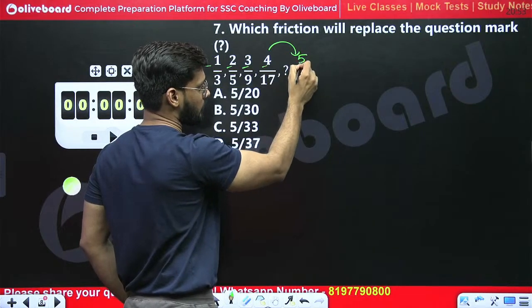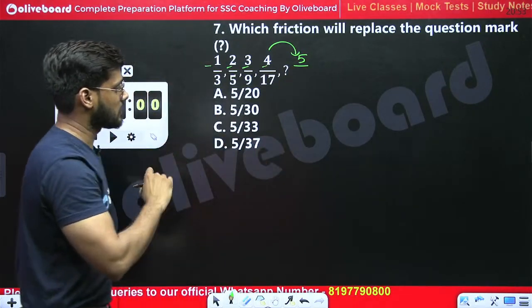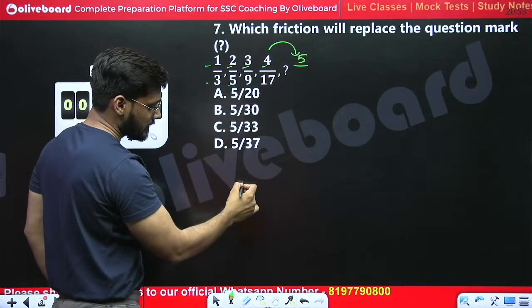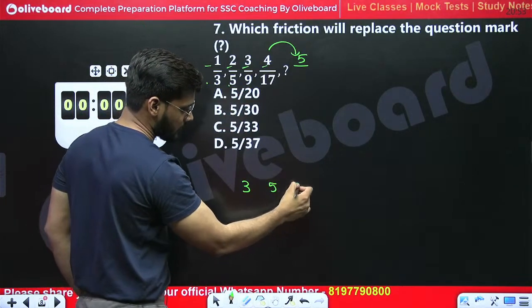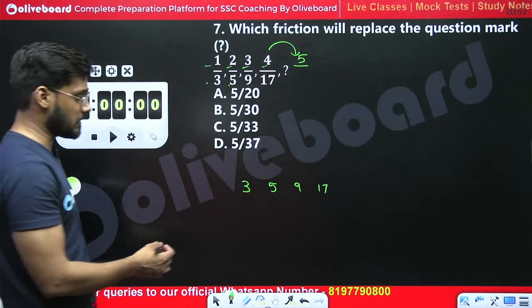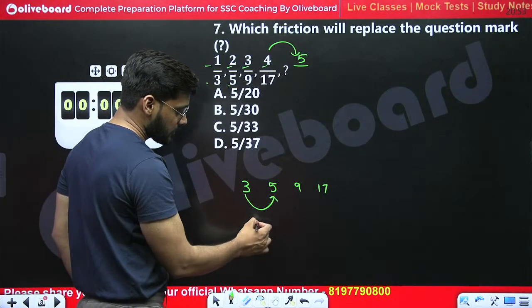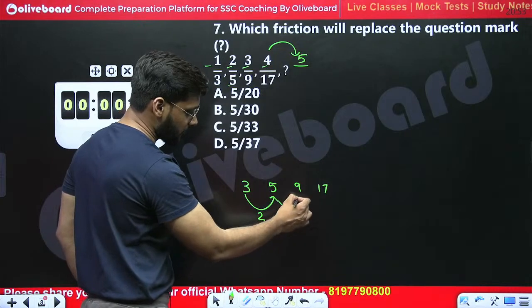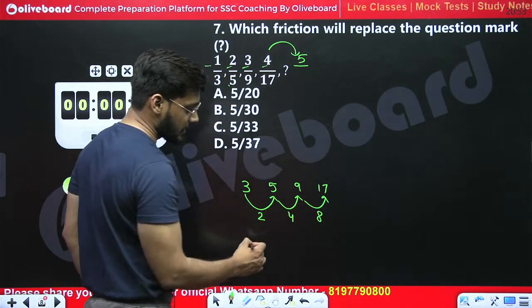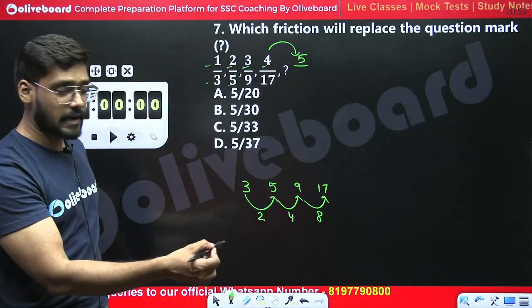That is 5. Fraction 3, 5, 9, 17. What is the logic behind these numbers? 3 and 5, there is a gap of 2. 5 and 9, a gap of 4. 9 to 17, a gap of 8. So what should be the next gap?